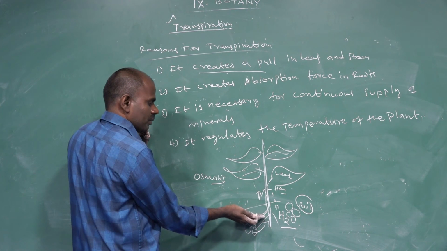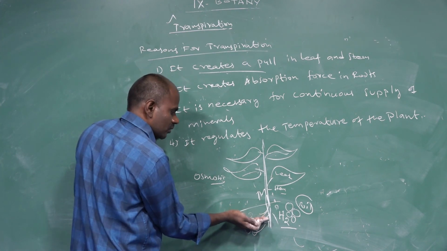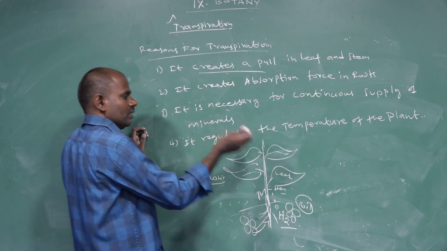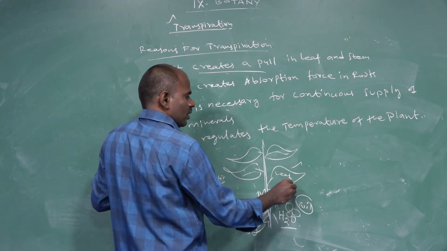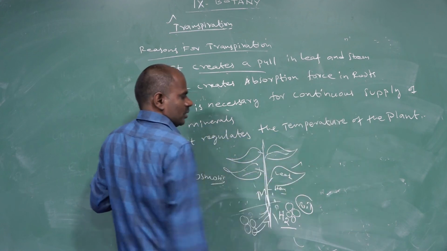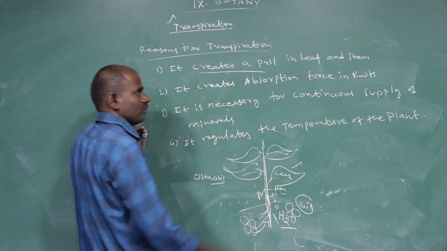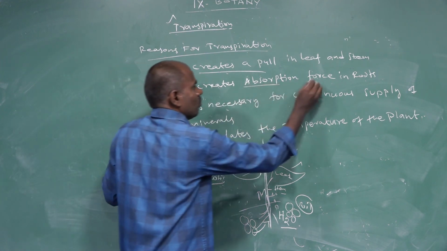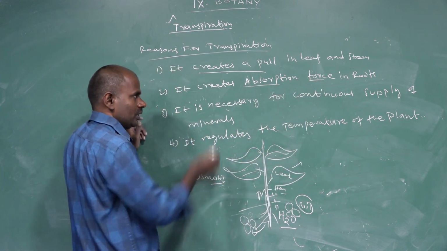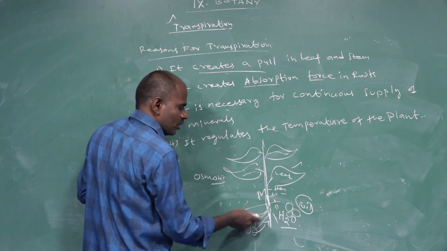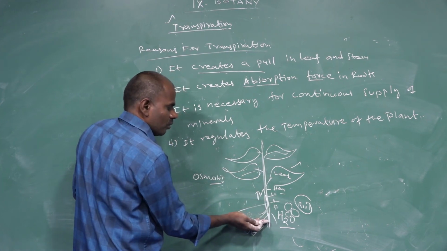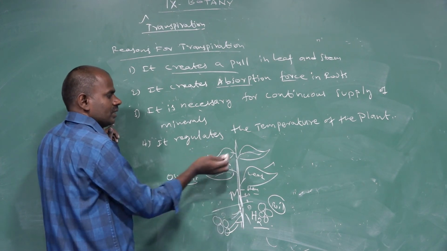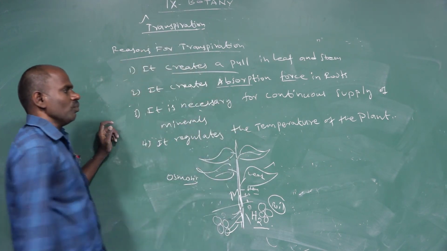The water molecules absorbed through the root system move in an upward direction. The leaf is involved in the photosynthesis process, and the stem is involved in the transpiration process and gas exchange. Second, it creates the absorption of water in the root system, towards the upward direction. It involves the transpiration process.